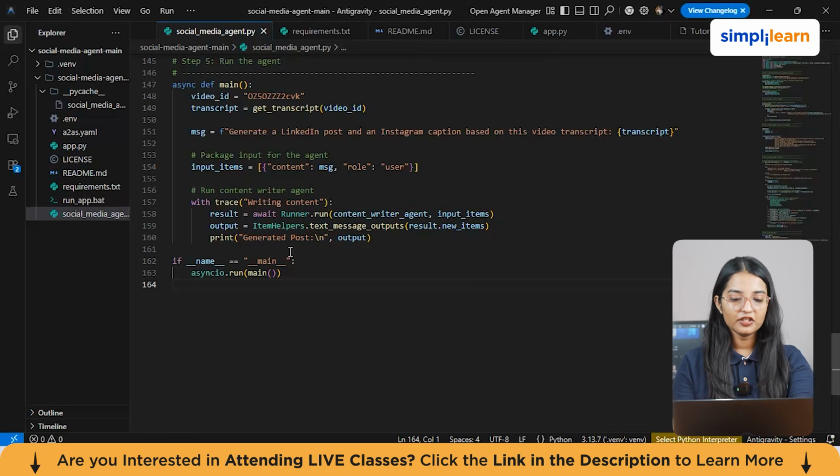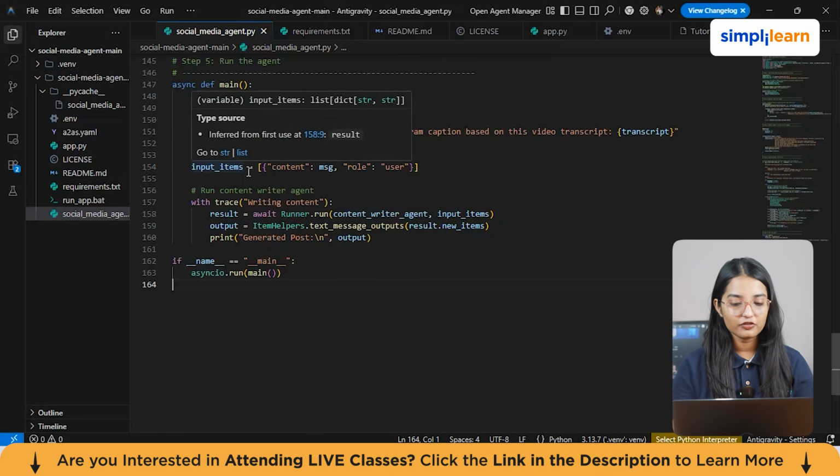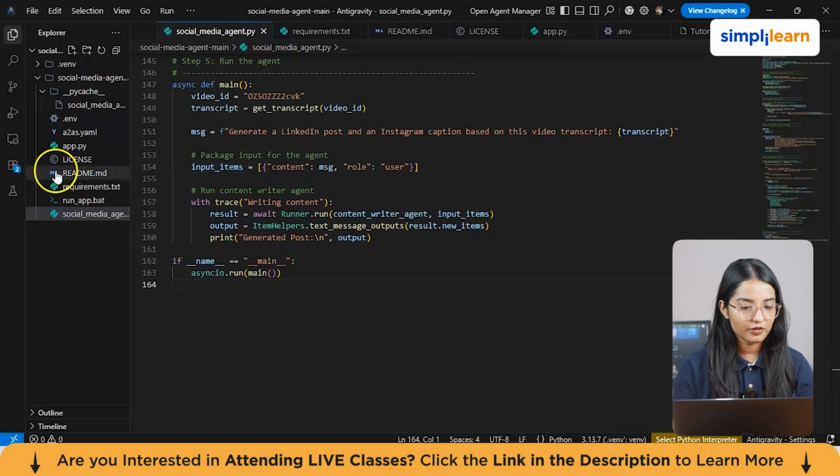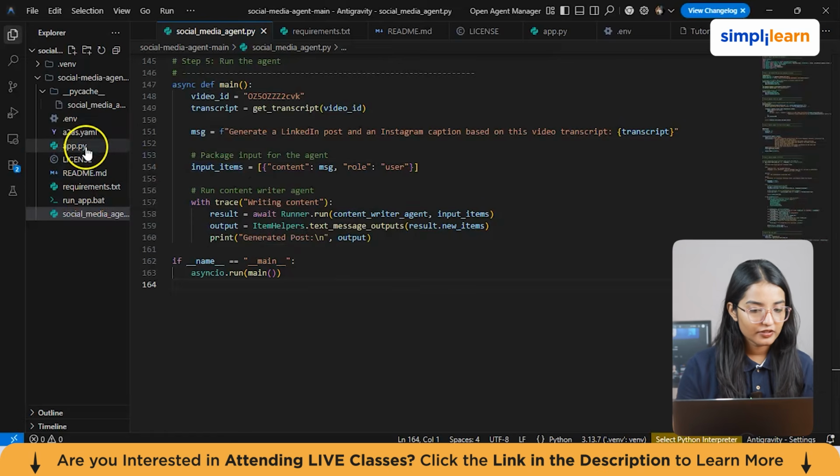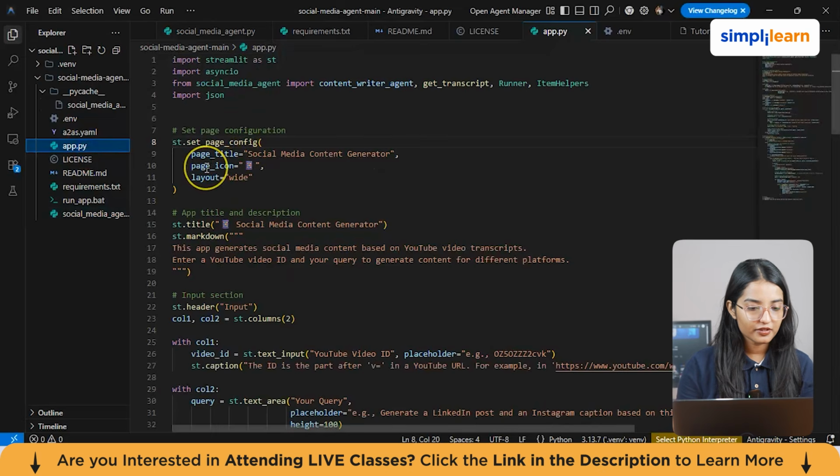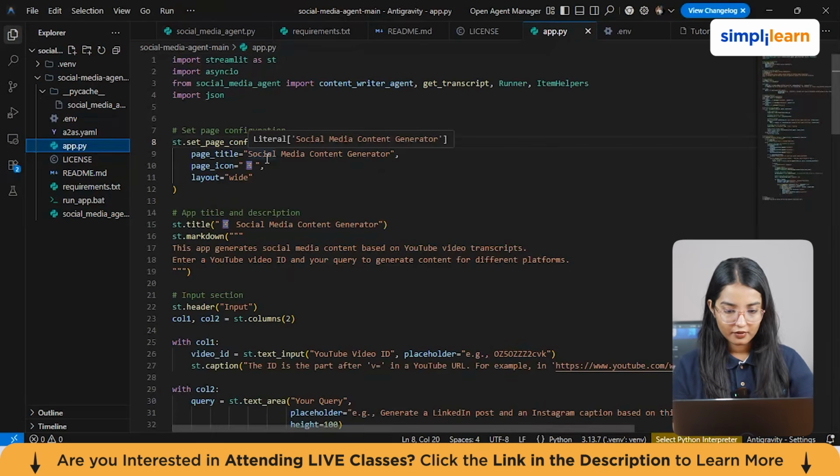Now that we have set up our environment and learned how the agent works, it's time to get to the next part, which is building the interface. So in the next step, we'll be using Streamlit to wrap up our code into a user-friendly web application. For that, I have already written the code, which is app.py. We want to make this entire process accessible in a very user-friendly way, so that nobody has to deal with a terminal command or complex inputs.